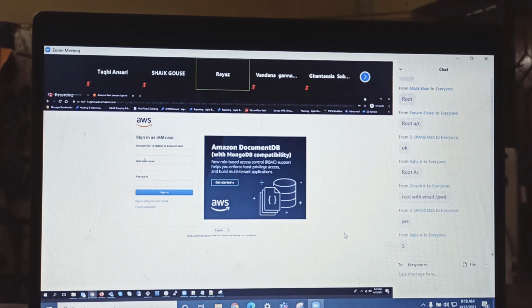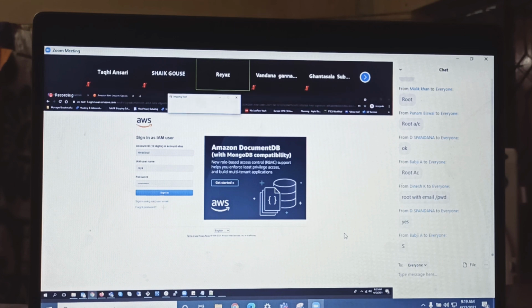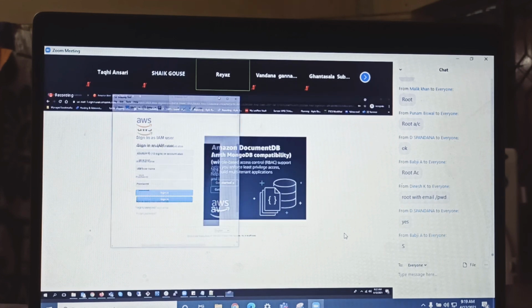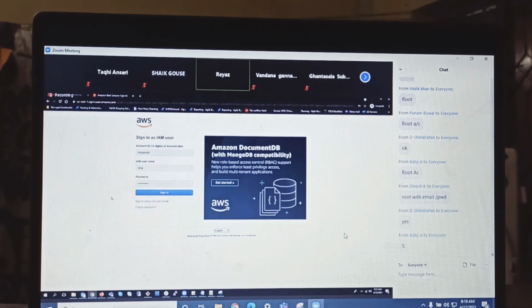That's how I created mine. So here, guys, we have something called an account ID, a 12-digit number, or you can have an alias. Keep this in mind. I'll talk about this soon. I have created my alias called Ria Cloud, and I have my username and password. So just take a screenshot. I'll keep it here. Don't worry about this account ID. I'll soon talk about this.